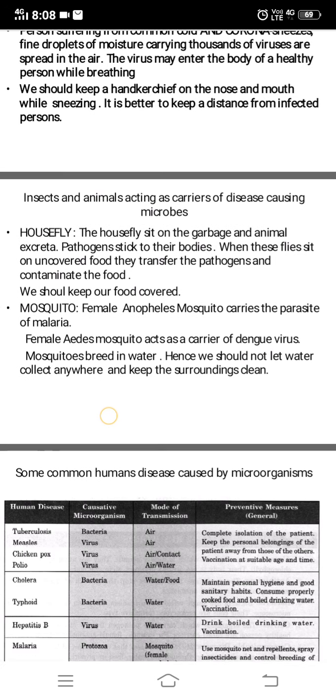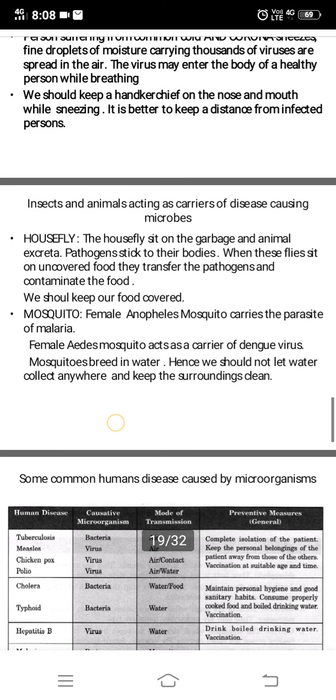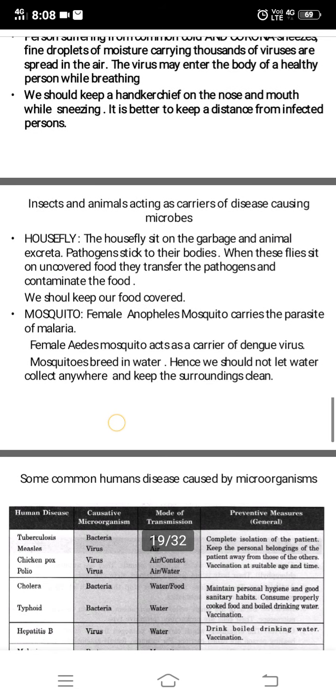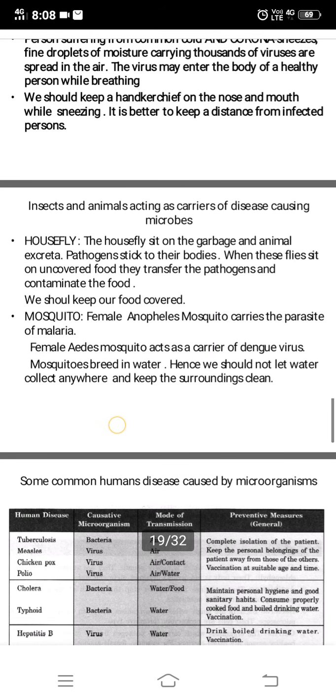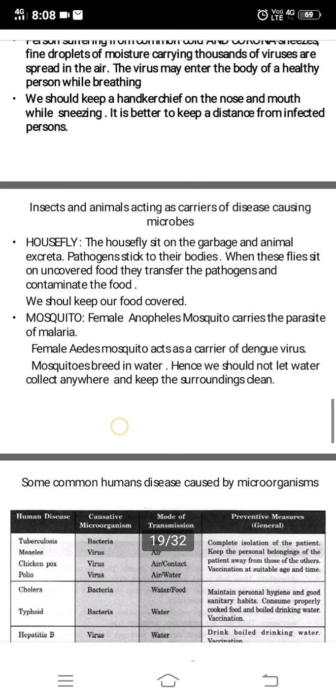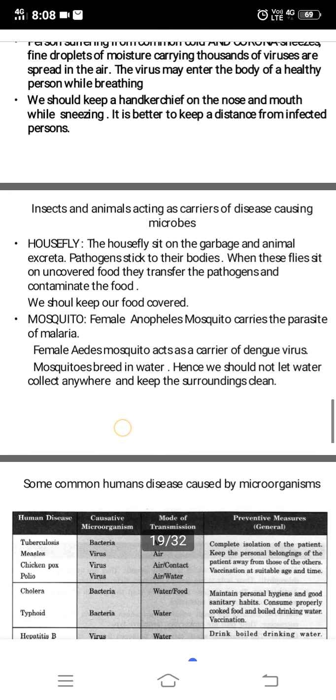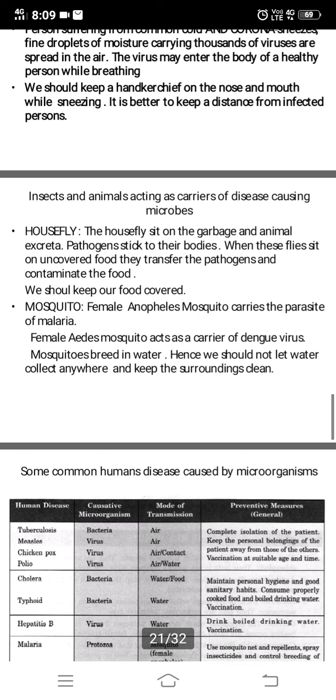Let's see that. Housefly. You might have seen in some places food is kept open and a fly would be sitting on it. Is it hygienic? No, it's not hygienic. If you eat that food, you may get some diseases, food poisoning also. Why? Because this housefly sits on dirty places, or it may even sit on excreta, and the dirt or the bacteria will stick to its legs, and when this housefly sits on the food, it will transfer that bacteria or the germs into the food.